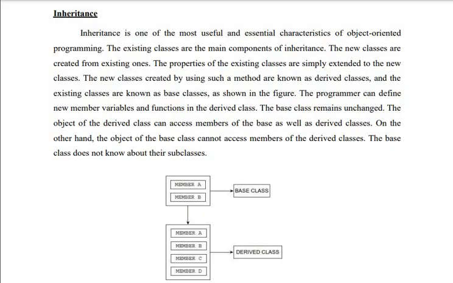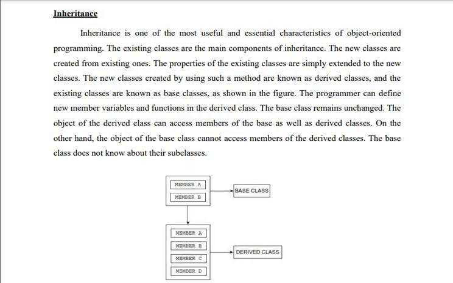Derived class is the one which is created from base class. We can use the term child class or subclass. So base class or parent class or superclass. Derived class or child class or subclass.